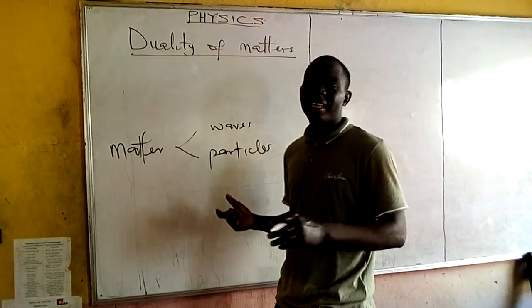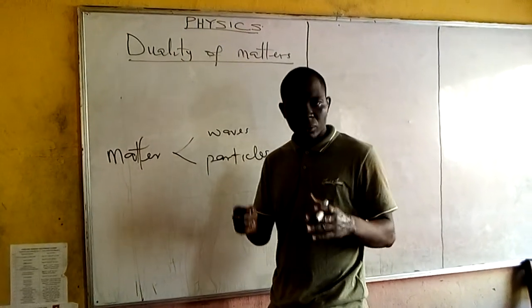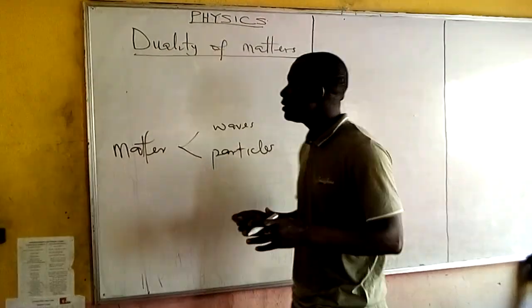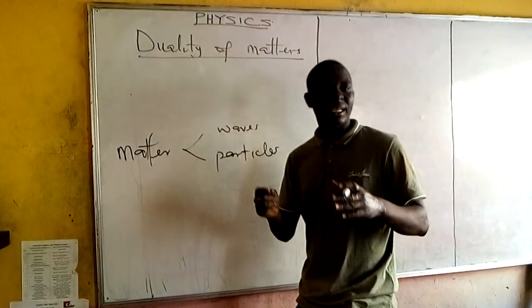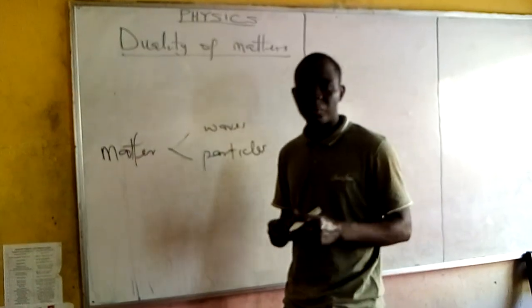When matter behaves like a wave, it has the properties of a wave. And when matter behaves like a particle, it has the properties of a particle.